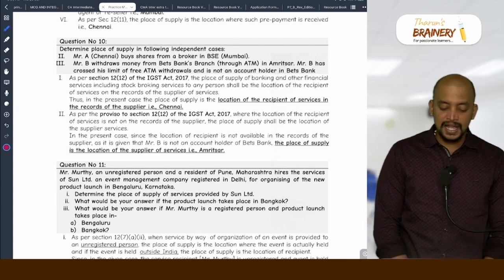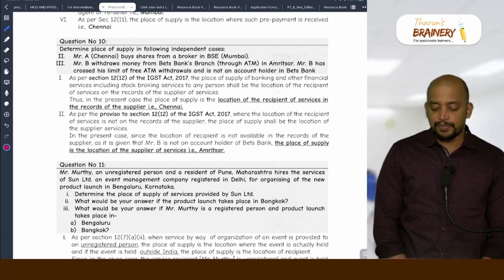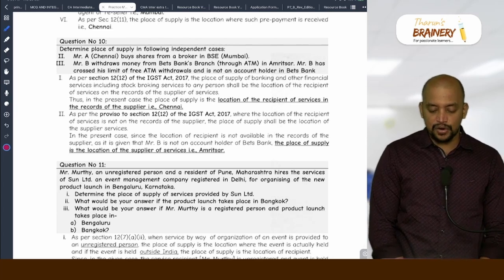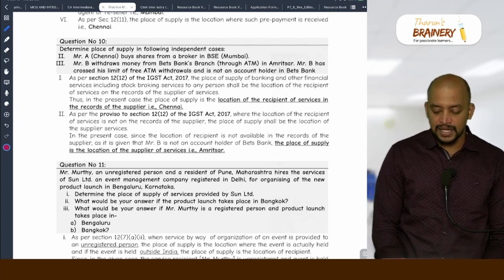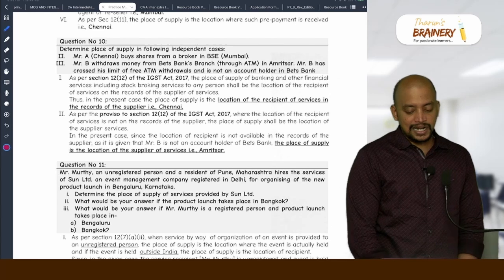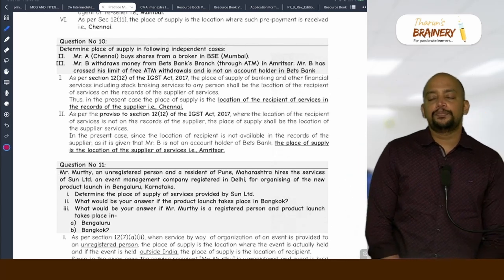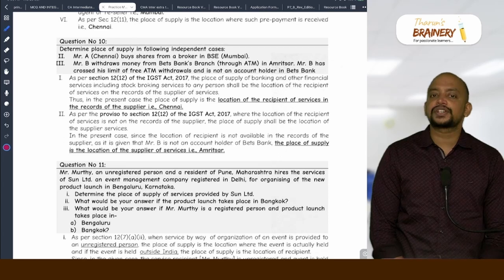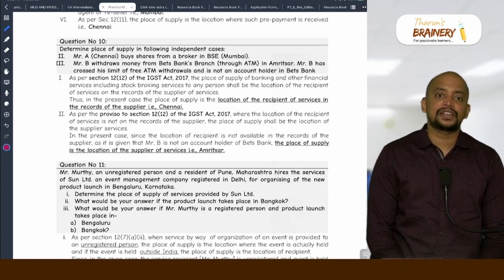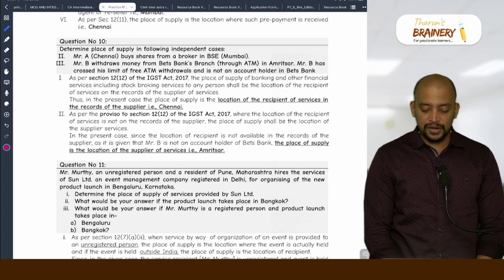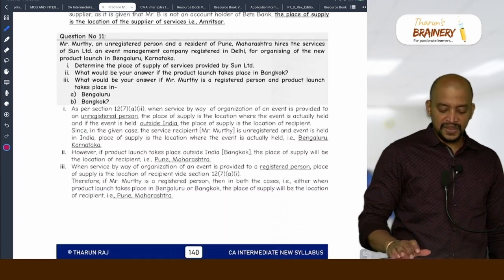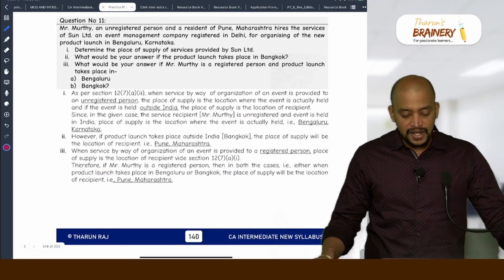Chennai. Mr. B withdraws money from Betts Bank branch through ATM in Amritsar. Mr. B has crossed this limit of free ATM and is not an account holder in Betts Bank. So banking services, general provisions, location of recipient. Location of recipient is not available in the records of the supplier, therefore location of supplier. What is the location of supplier? Amritsar will be taken.